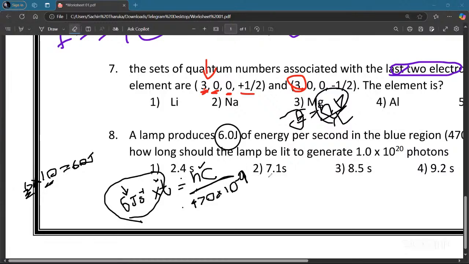That is easy. You know the c value, you know the h value, you know the wavelength, you know the energy per second. That means you can find the time here. It's a calculation thing, so I won't do this. You can get the t value correctly after applying this equation.